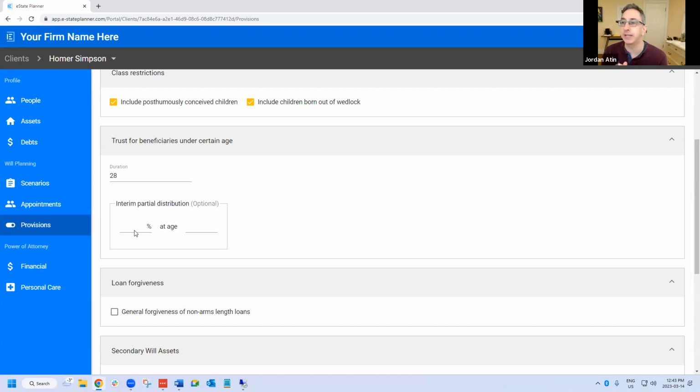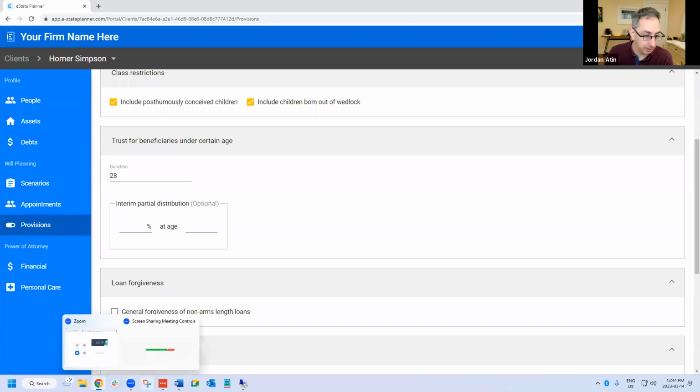And most often it's used for remote issue. So you might have a trust, for example, for children that you create in eState using your trust component with a gift over to their issue. Well, if their children are young, if they predecease or die before that age and have young children, we need a trust for those younger grandchildren. And so that's what this trust for beneficiaries under a certain age does.